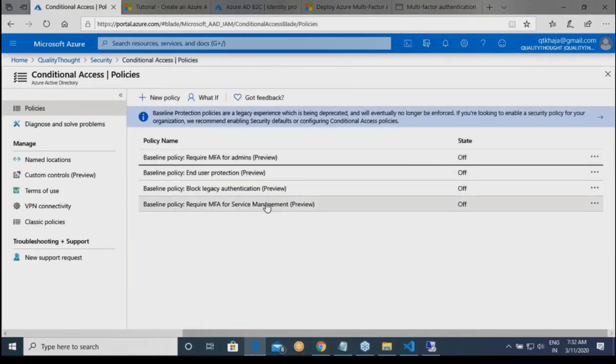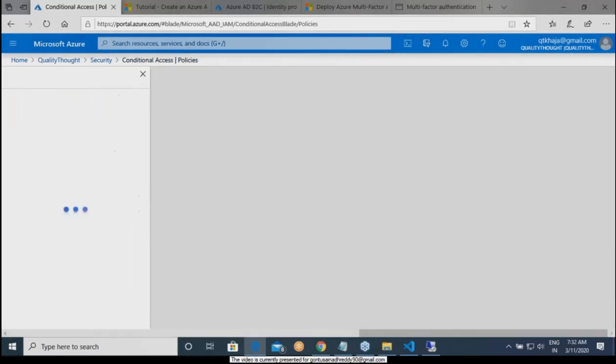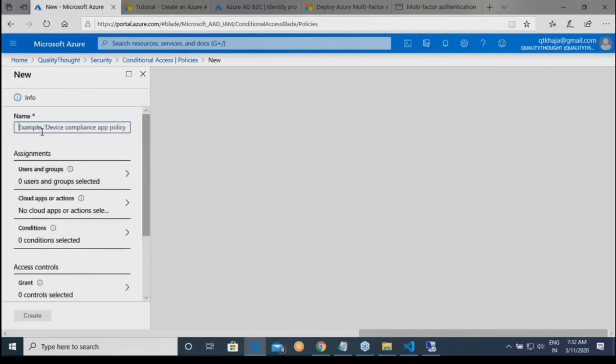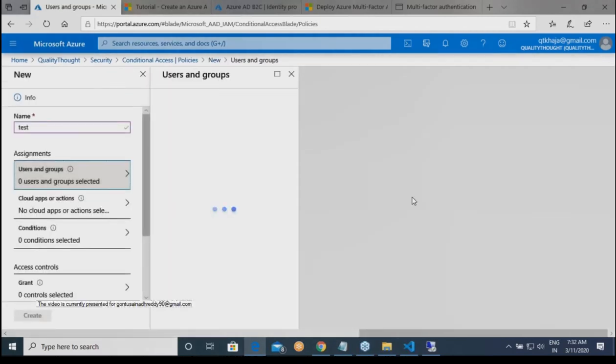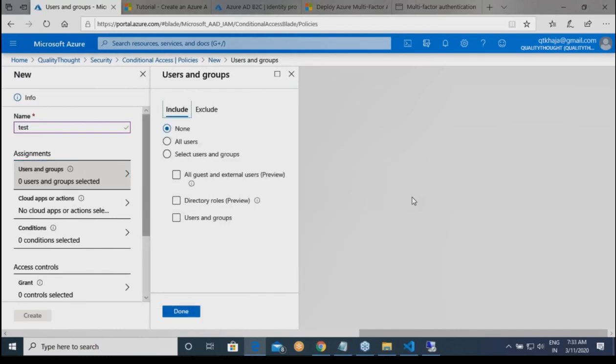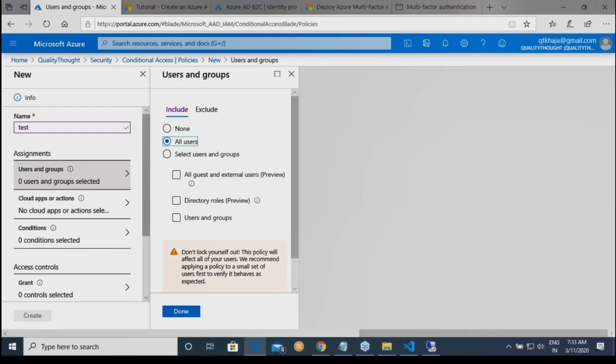So, here we have different policies, and if you want, you can go ahead and create a new policy. While creating a new policy, let me basically give a test. Okay. Assignments. To whom do you want to give? Do you want to give to a specific user, specific group? Okay. Or to all users? Okay. So if you want to give them to only a Jedi group, you can give it a Jedi group also. You have that Jedi group over there.